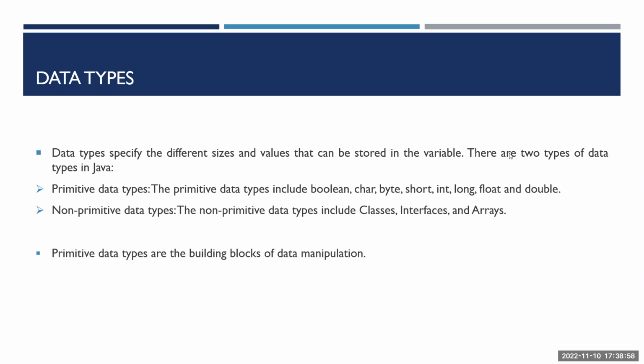Okay, so there are two different kinds of data types in Java. One is the primitive data type, and the other one is the non-primitive data type. Primitive data types include boolean, char, byte, short, int, long, float, and double. When you're doing the real hands-on, we'll get to know their usage also. And the remaining things, classes, interface, array, strings, everything will come under non-primitive data types.